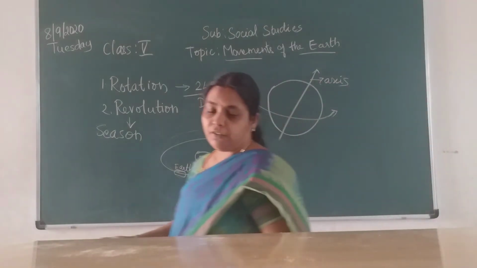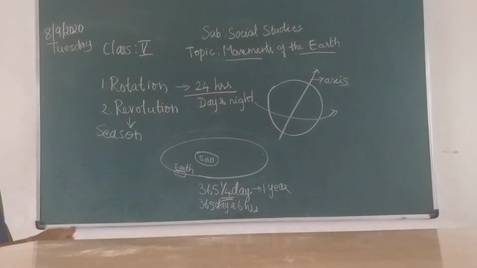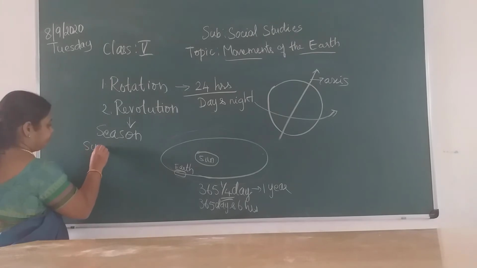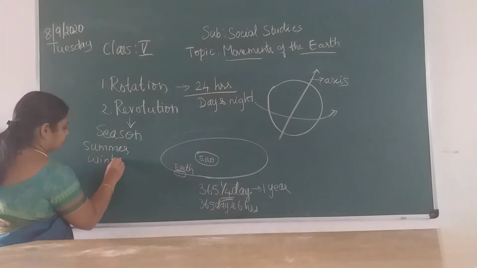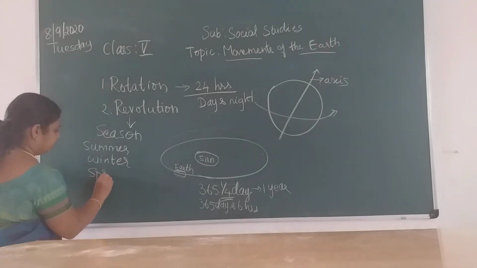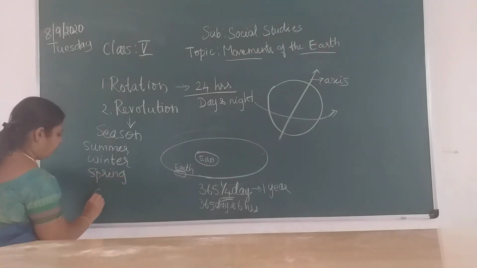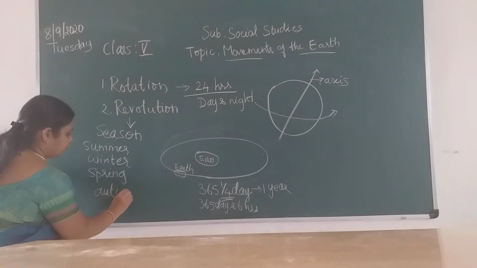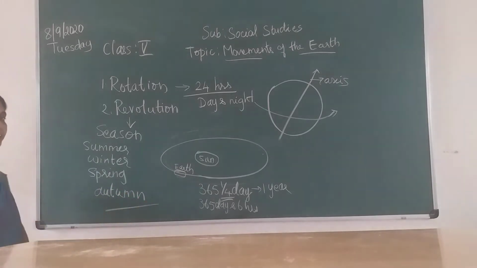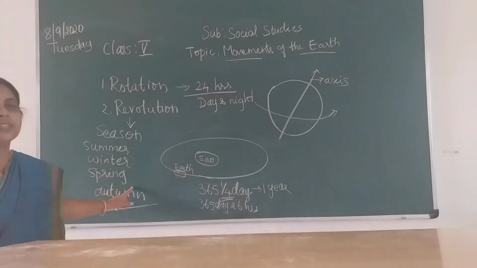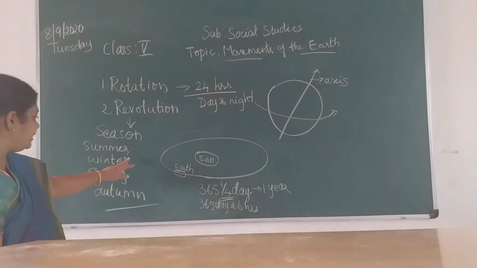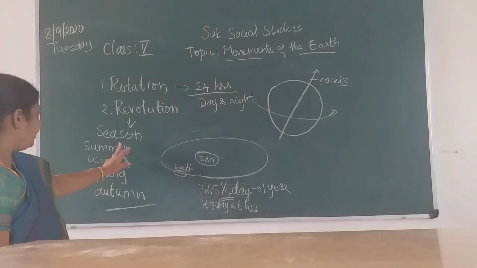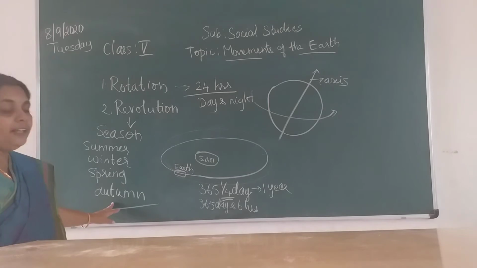This revolution causes seasons. So there are 4 seasons, that is summer, winter, spring and autumn season. So we celebrate festivals according to these seasons only. If you observe, okay. One more class we will discuss it in detail. So we have 4 seasons: summer, winter, spring, and autumn.